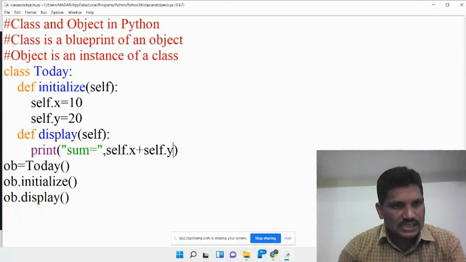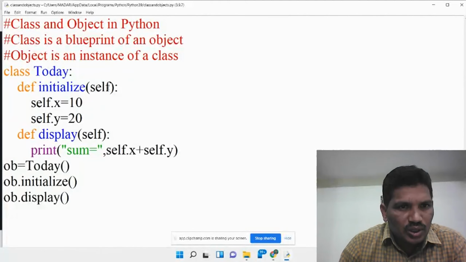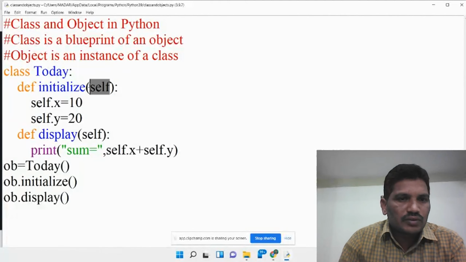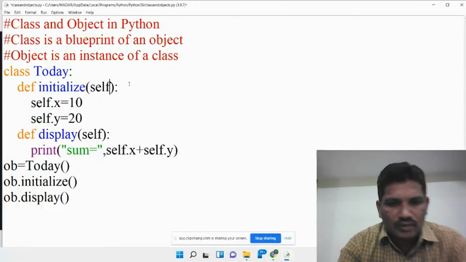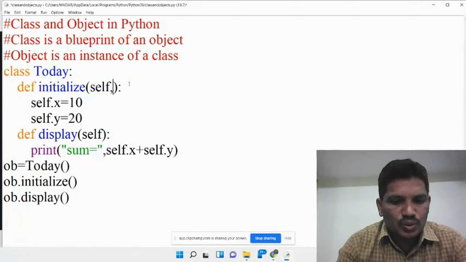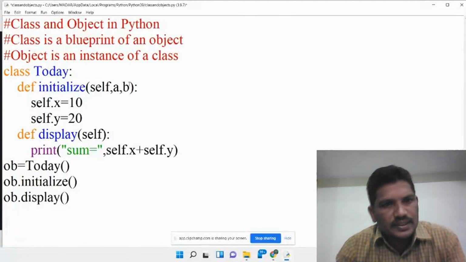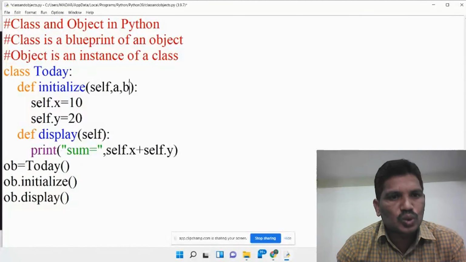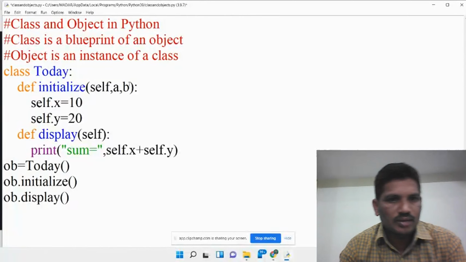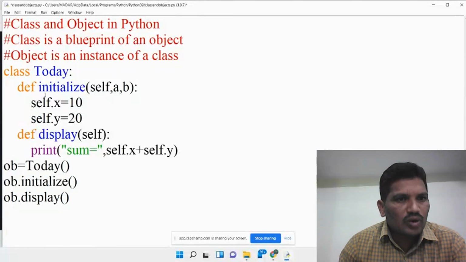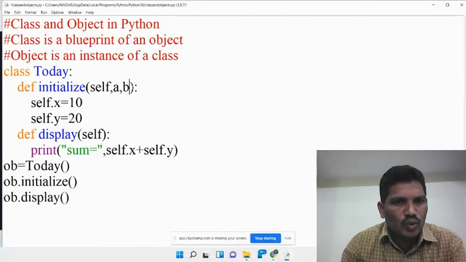Here is the method with arguments. The next concept is method with arguments. Self is a default argument, and we don't provide any value for the self argument. If I would like to take another two arguments, the initialize method consists of two arguments. The self is not considered as an argument. Every method must have one argument called self, then a comma b. While calling the initialize method, you must provide two values because it consists of two arguments.